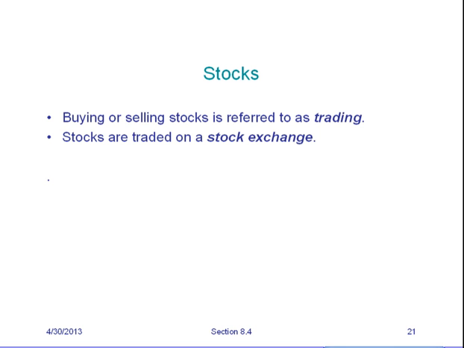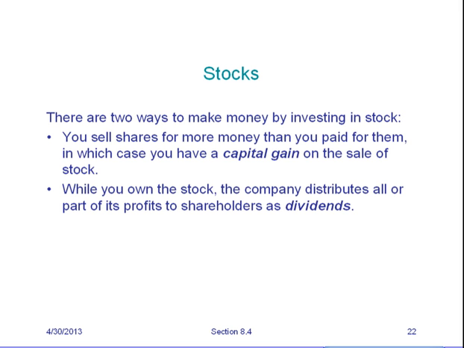Buying or selling stocks is called trading, and stocks are traded on a stock exchange. For example, the New York Stock Exchange. There are two ways to make money by investing in stock. One way is you sell shares for more money than you paid for them, in which case you have a capital gain on the sale of the stock.